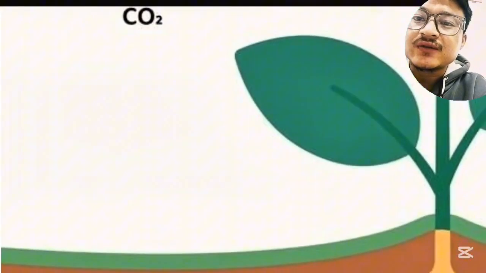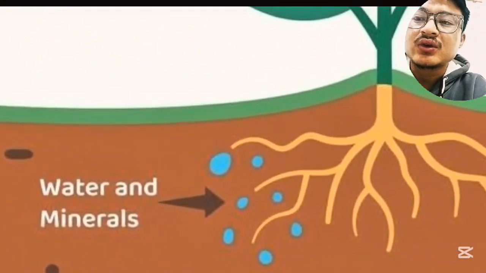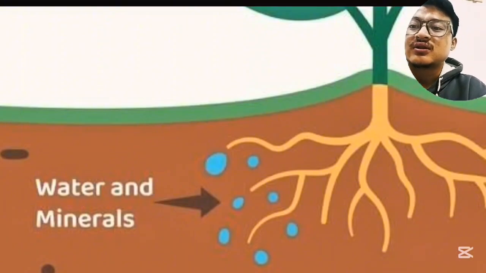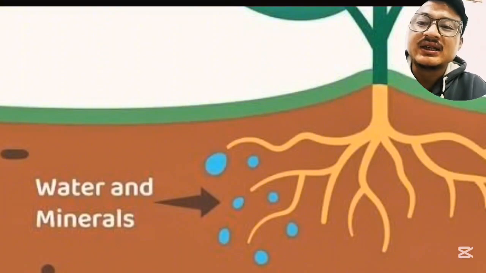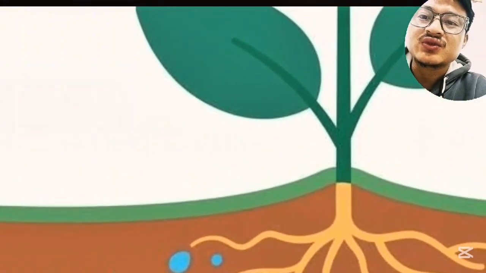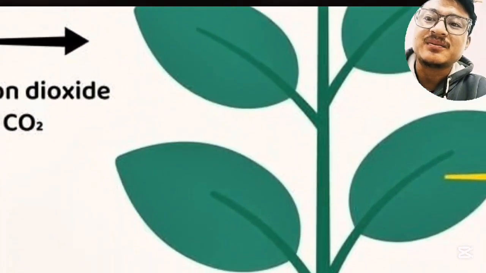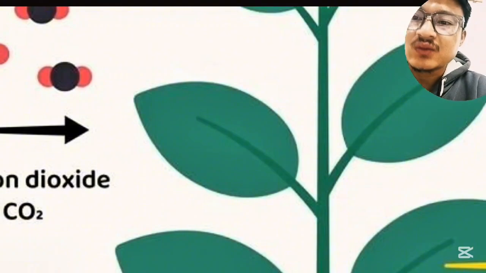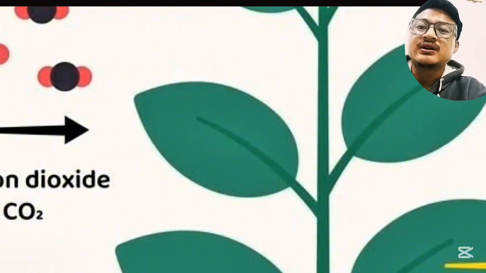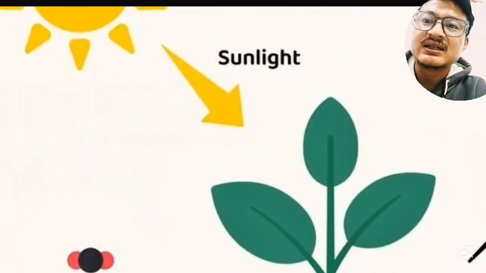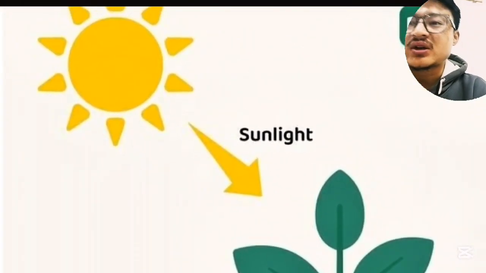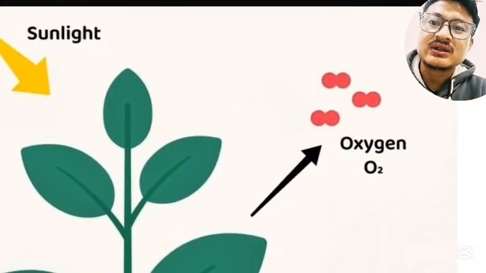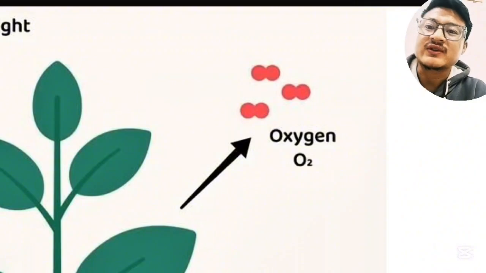Another reactant for the photosynthesis is water. So water is absorbed by the plant from the soil, so the plants absorb water and minerals from the soil, and this water is transported up to the upper parts of the plants by xylem, and when the water reaches the leaves, the carbon dioxide and water get combined in the presence of sunlight and produce oxygen.